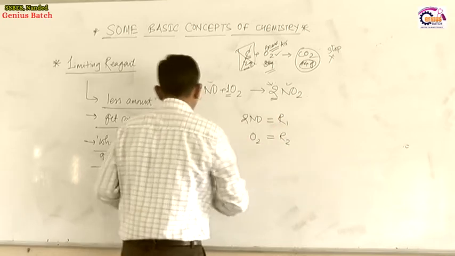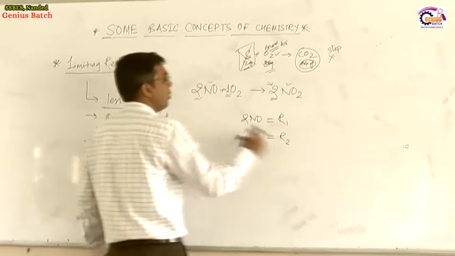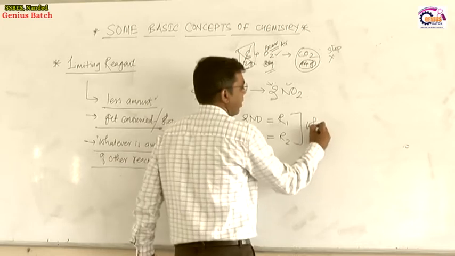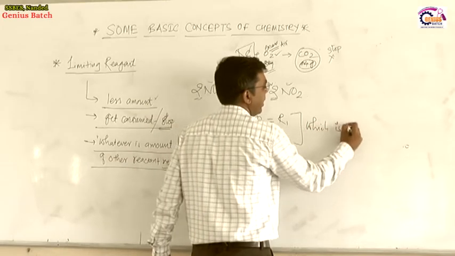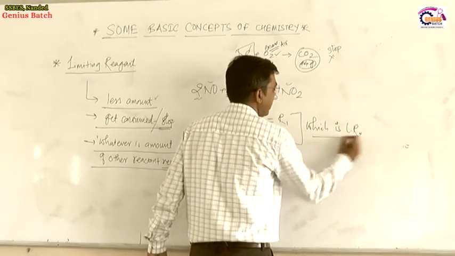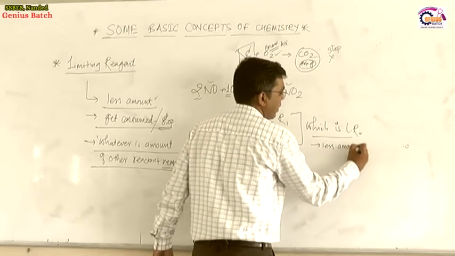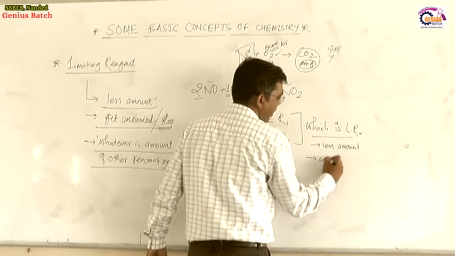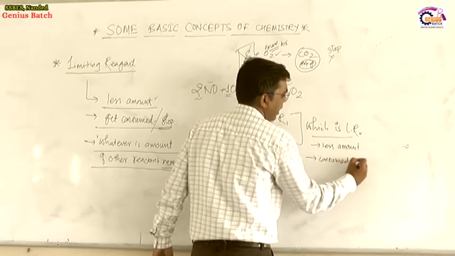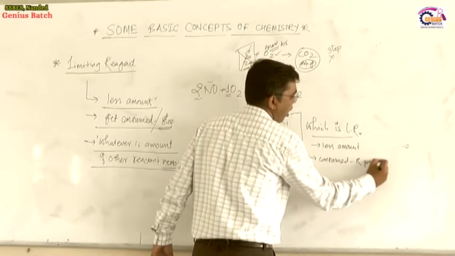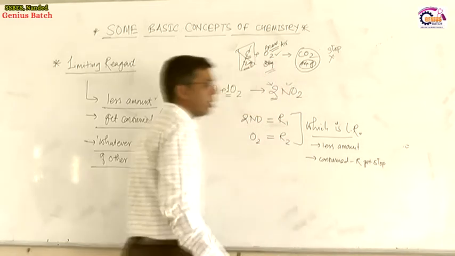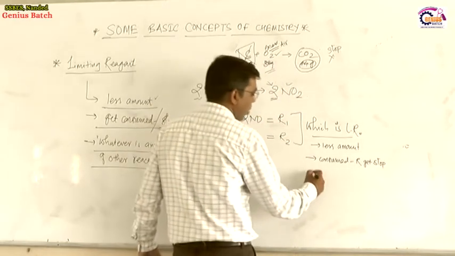We want to find out which is the limiting reagent. The limiting reagent is present in less quantity. Once it is consumed, the reaction gets stopped. No further product formation will take place.